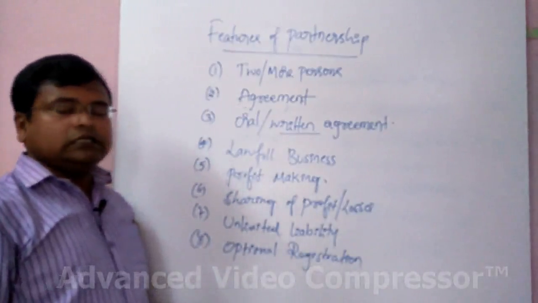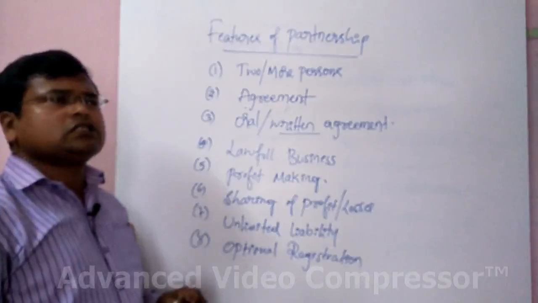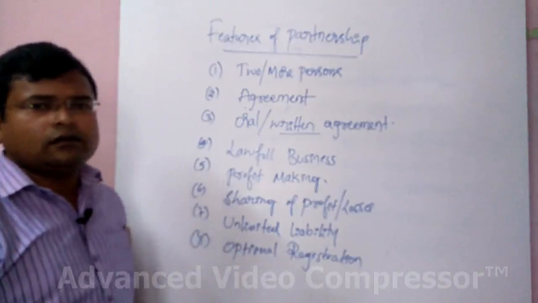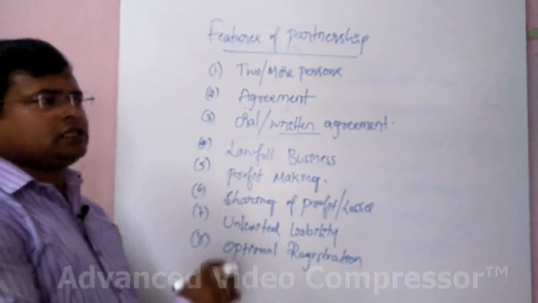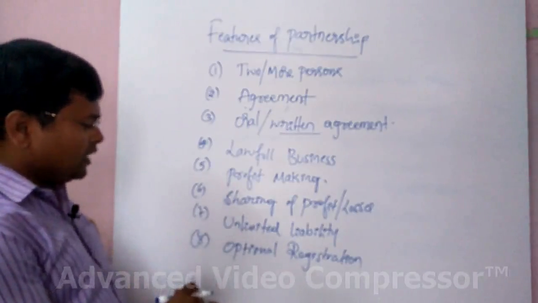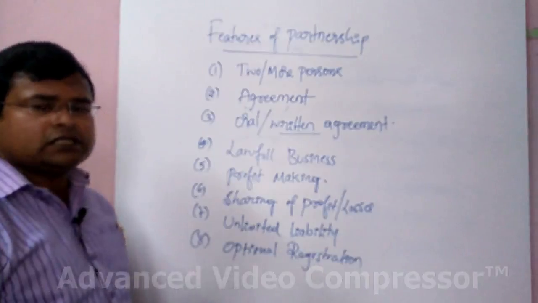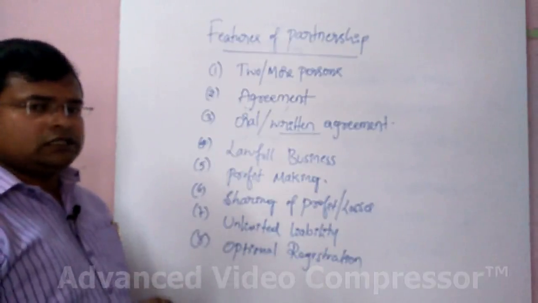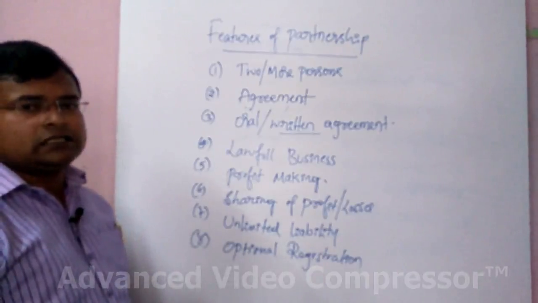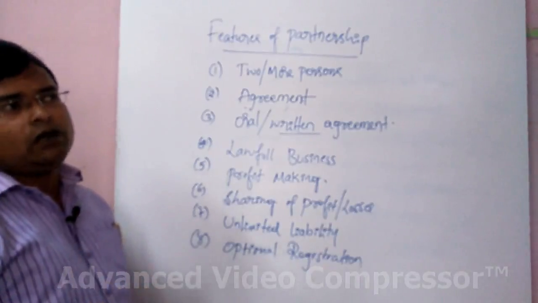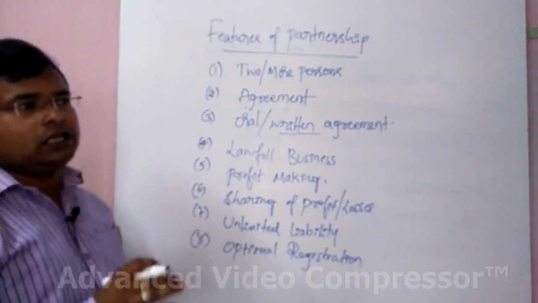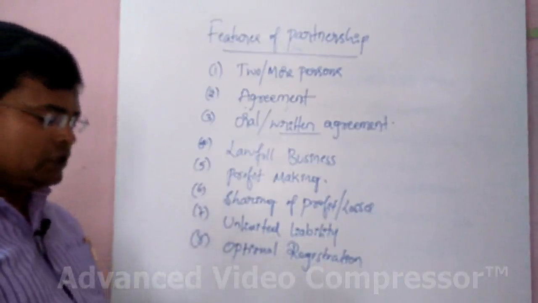That means here the registration of a partnership firm is not compulsory, as we can see in companies. In companies, registration is compulsory, but registration of a partnership firm is not compulsory. If you want registration, you can get it, or if you don't want, you can just leave it and run the business.